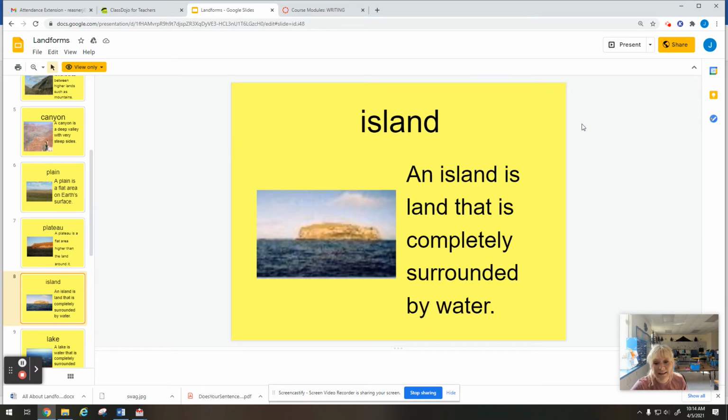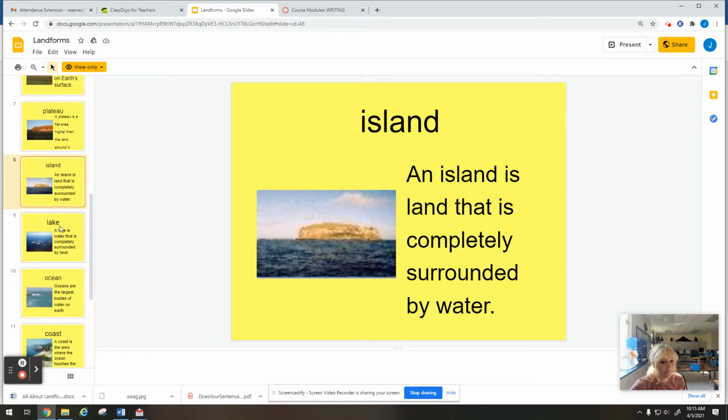An island is a land that's completely surrounded by water. So you can find a lot of islands in the ocean, but what's really neat is we have Mackinac Island, right? We have one locally in our state, and that's a piece of land that's surrounded by water. So to get to Mackinac Island, we know that we have to take a ferry because the land doesn't connect, or sometimes there's going to be a bridge from the land to the island.